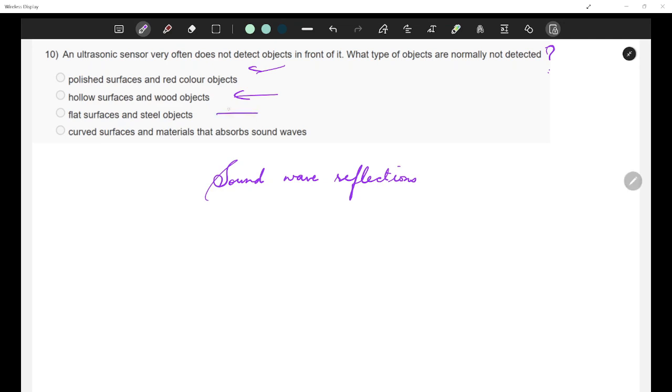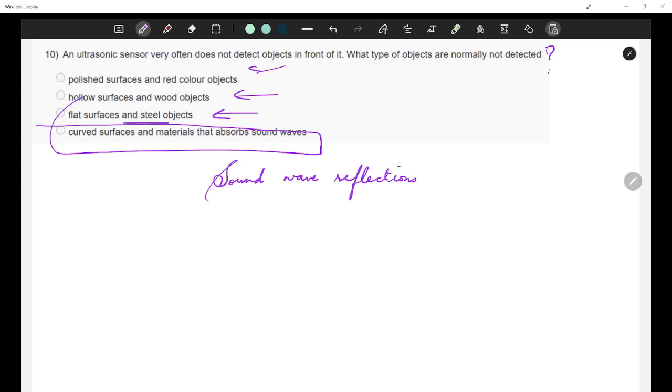The third option is flat surfaces and steel objects. Flat surfaces reflect sound waves directly back to the sensor, making them very easy to detect. Steel does not absorb any sound wave and it is easily detectable by ultrasonic sensor. Okay, so this is the fourth option, curved surfaces and materials that absorb sound waves.